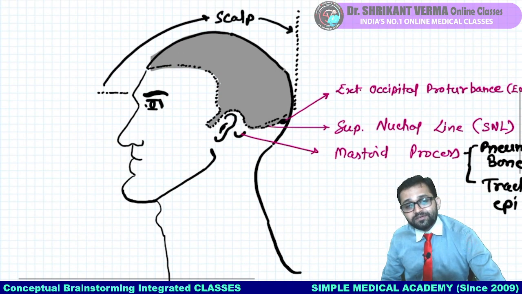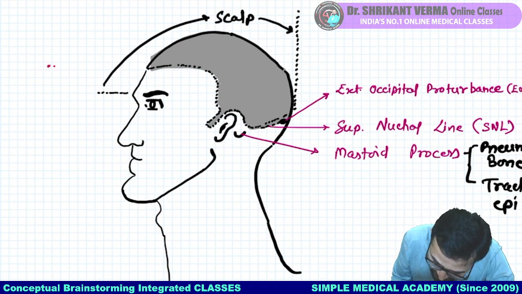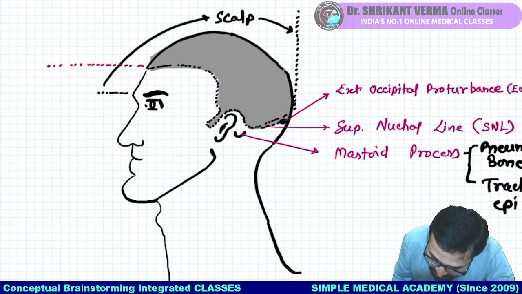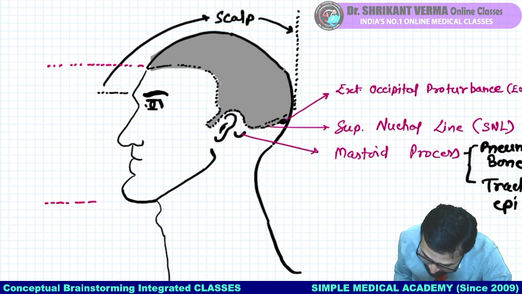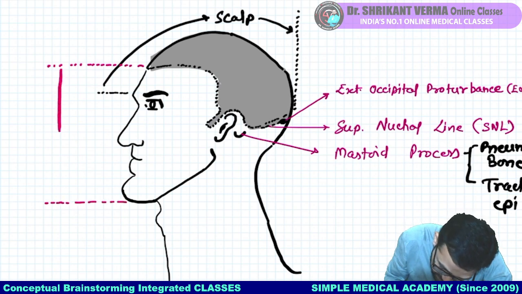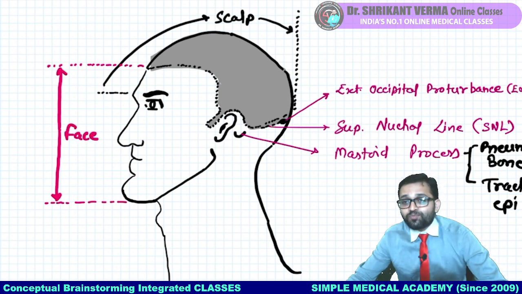Agree everyone? Fine. But see here, from this hairline up to this chin part, this entire segment is known as face. Getting the point? Okay everybody?